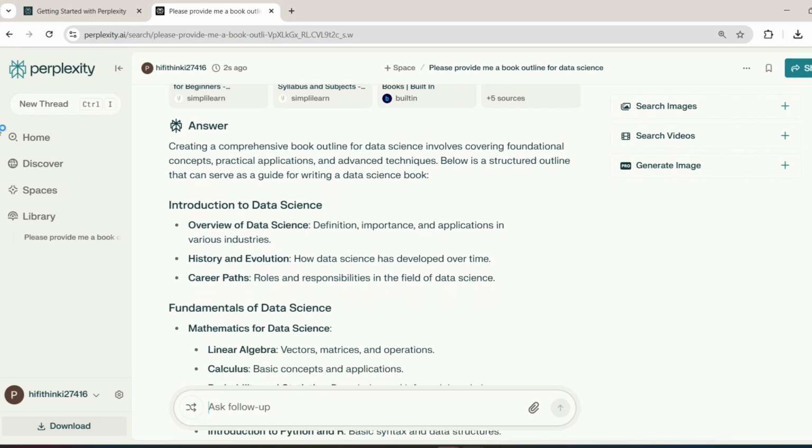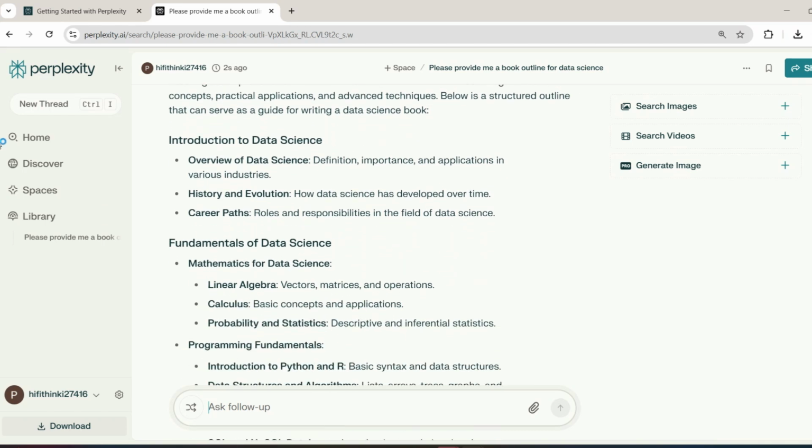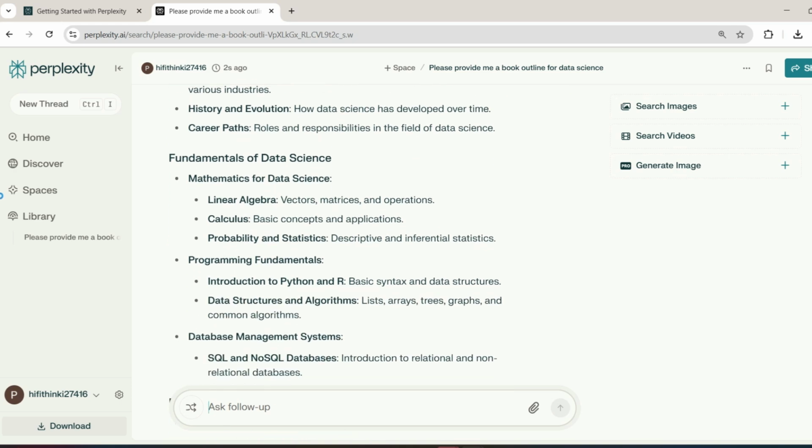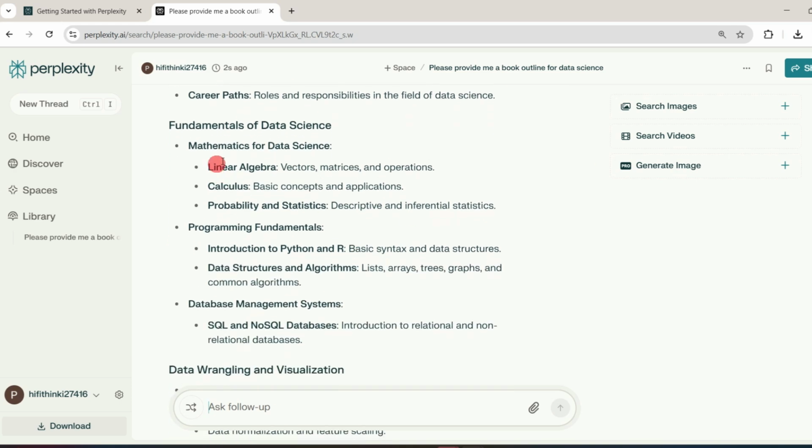Then it provides this information: introduction to data science, overview of data science, definition, importance and application in various industries, history and evolution, how data science has developed over time, career paths, roles and responsibilities in the field of data science. Then fundamentals of data science. Various chapters are divided for fundamentals, like mathematics for data science, programming fundamentals and database management systems.